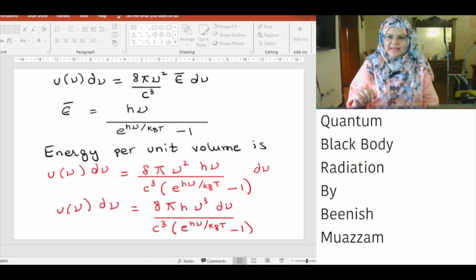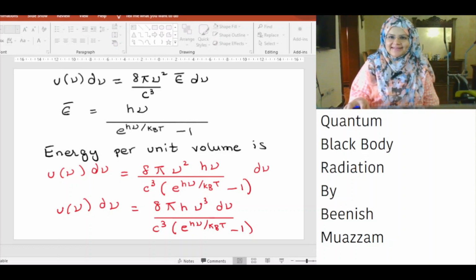The number of modes calculated by the classical theory was correct. However, the mean energy calculated by the classical theory was incorrect because energy is quantized.